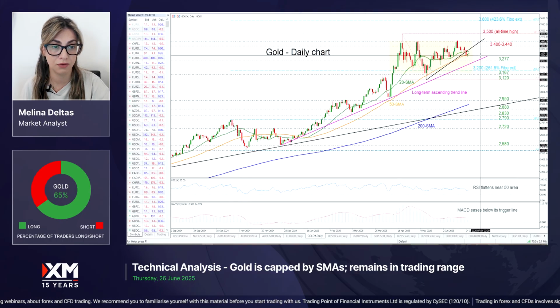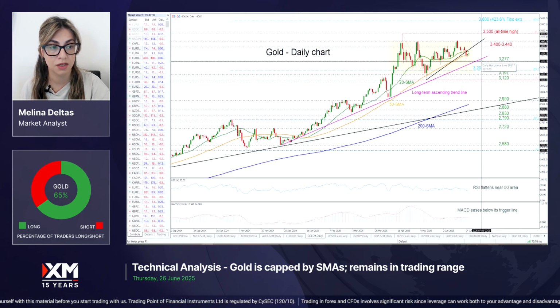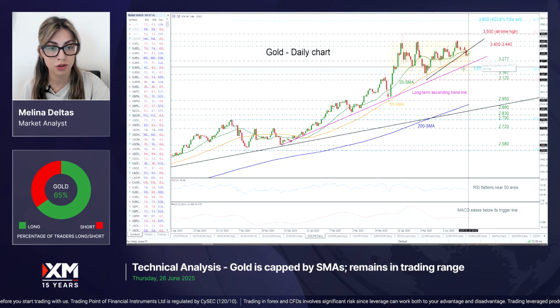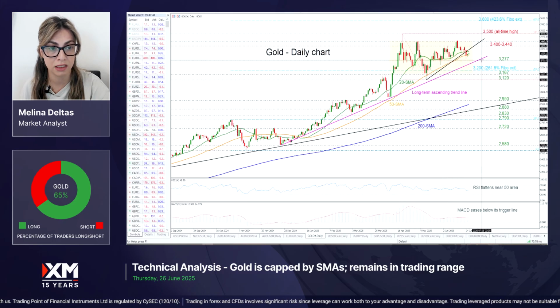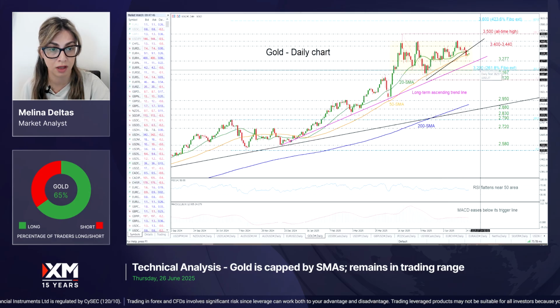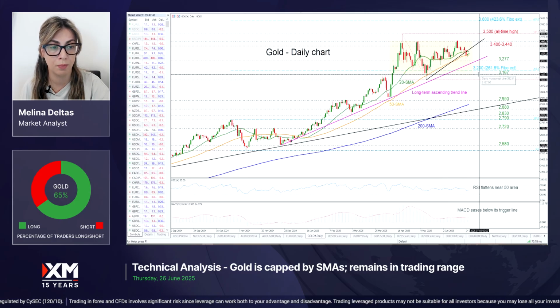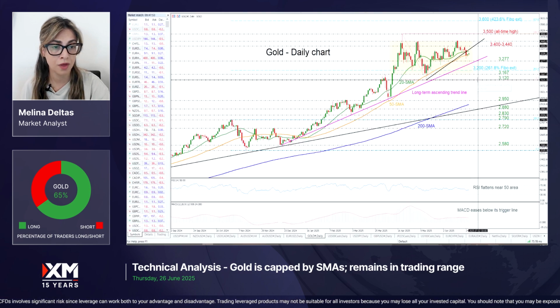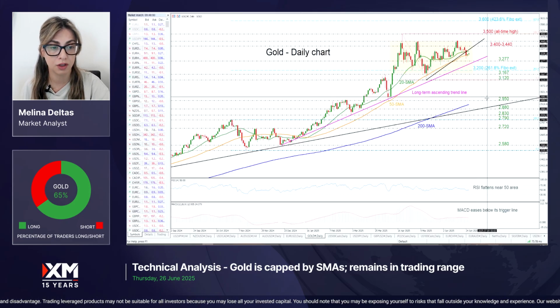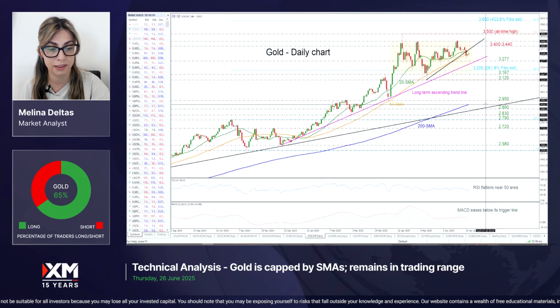Now, on the other hand, if there is a slip beneath the 50-day SMA, then the price may find first support at the 3277 barrier, which is also holding near this long-term ascending trend line ahead of the 3200 level, and even lower the lower band of this range at 3167. Now, if there is a move beneath the 3120 area, then it will confirm that we may see steeper decreases, meeting the 2950 region and the 200-day SMA at 2920.